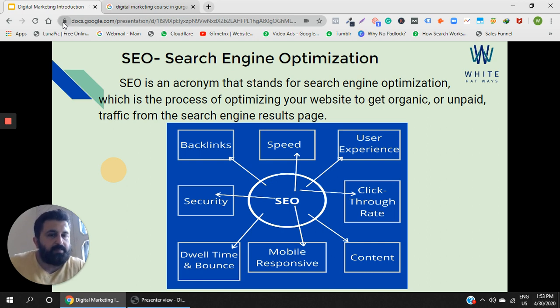Backlinks coming from good and authentic websites only would be of any good to my website. Otherwise, backlinks coming from spammy websites are going to do more harm.